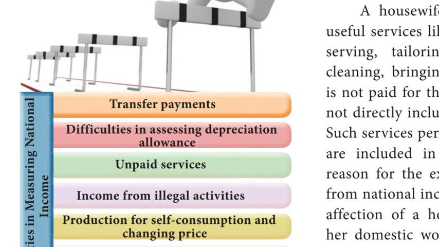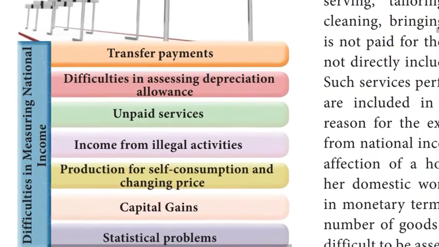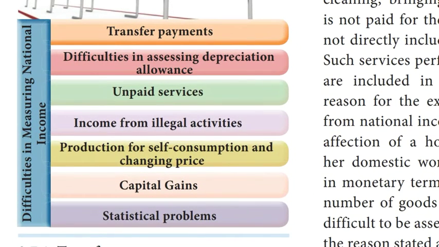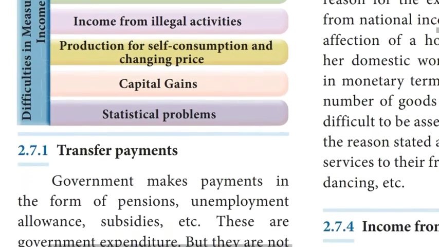First difficulty, transfer payments. Second difficulty is assessing depreciation allowances. Third, unpaid services. Fourth difficulty, income from illegal activities. Fifth difficulty, production for self-consumption and changing price. Then sixth difficulty, capital gains. Last difficulty, statistical problems. We will discuss the first difficulty in measuring national income.